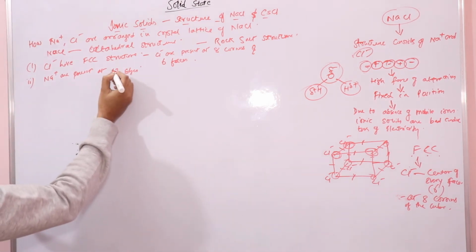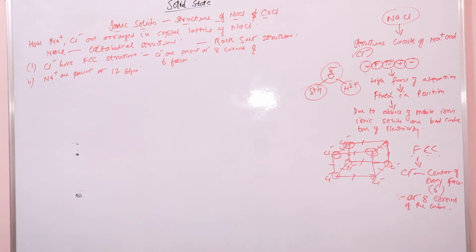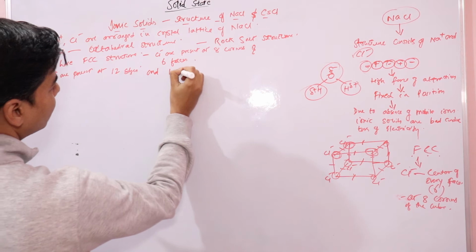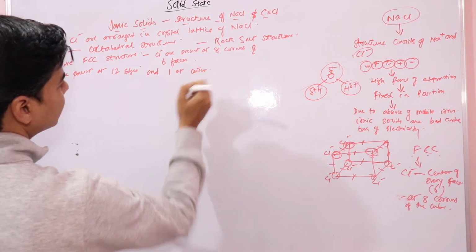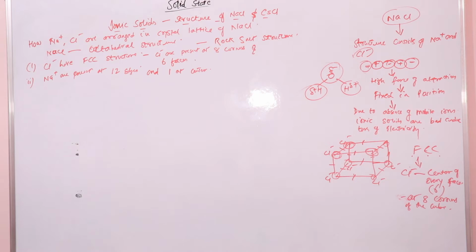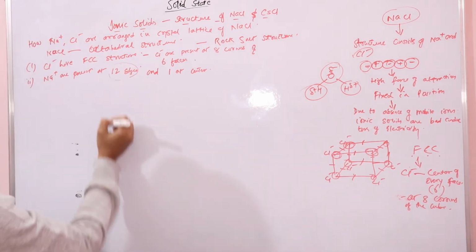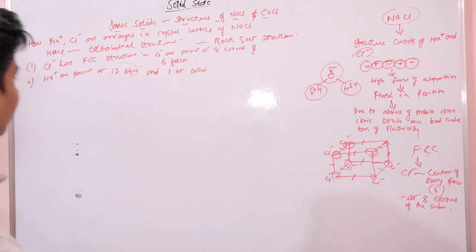Sodium ions are present at 12 edges, and one at the center, right? So this is how sodium and chloride ions are arranged. Chloride ions are present at all the corners and also at the center of each face, and sodium ions are present at octahedral voids between chloride ions, which are the 12 edges and one center, right?